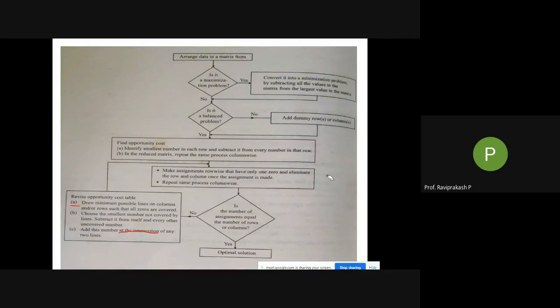Again mark the circles, find the smallest one, subtract the smallest one from the numbers which you have circled, and add it to the intersection numbers. Then find out the values. Then again go through rows and columns and check again whether the number of assignments is equal to rows or columns. If yes, you are getting the optimal solution. So you can make your procedure on your own.